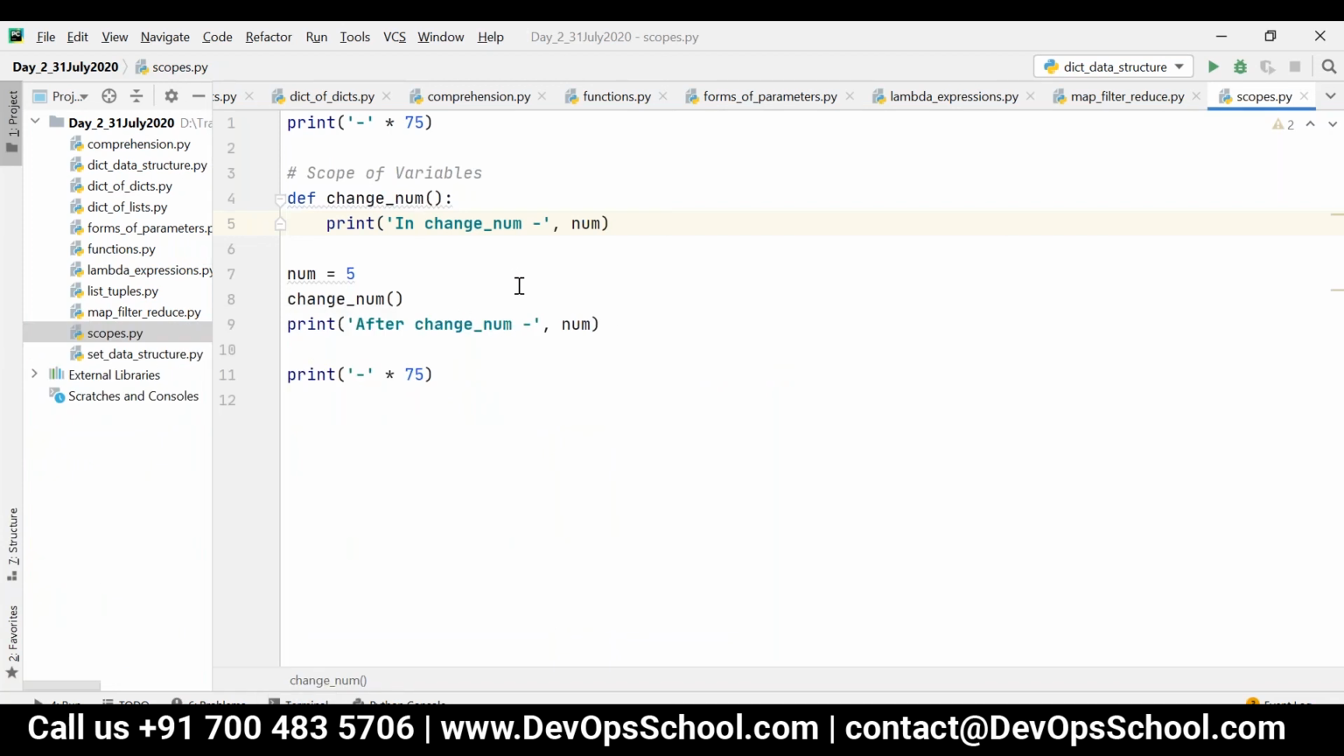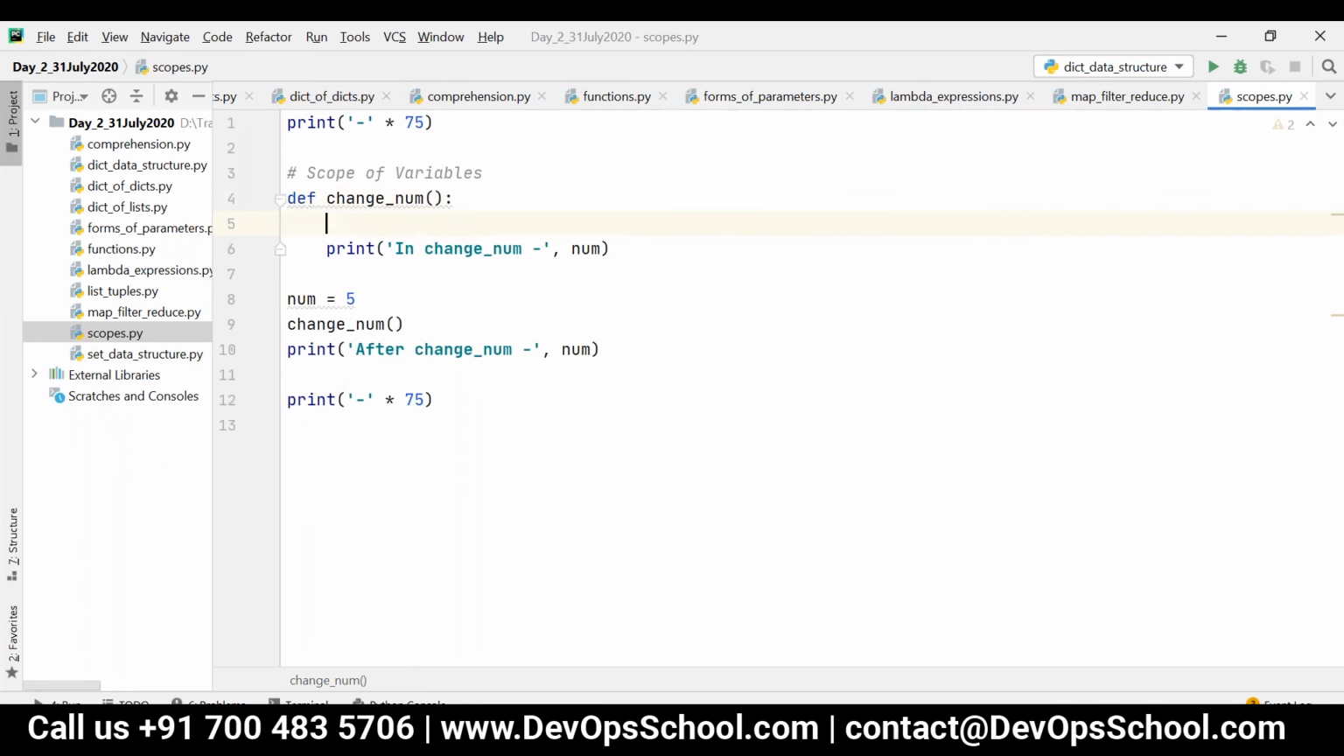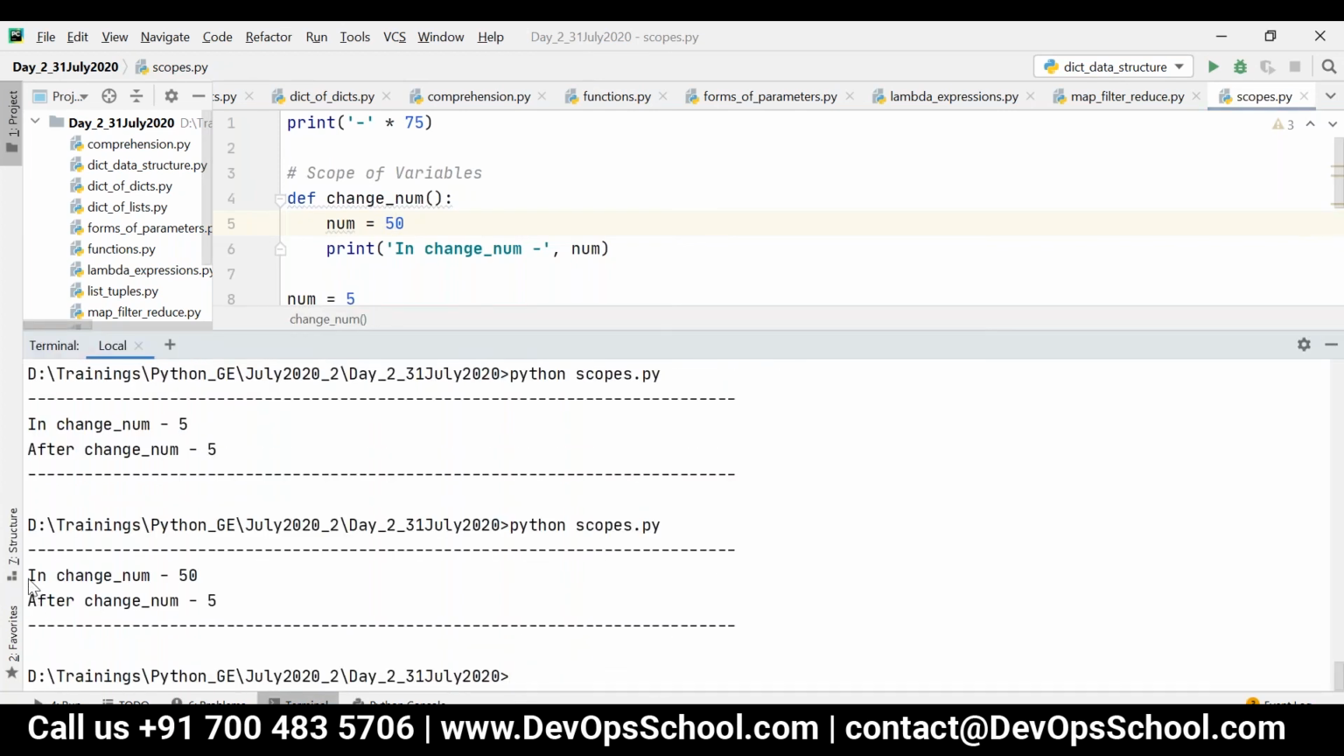Okay, now consider what I'm going to do is declare num is equal to 50 inside the function. So when I say num is equal to 50, this one will be available only for this particular function. If you come outside of the function, it will just point to 5 only, because if you declare any values within this function, it is just a local scope. So look at this now. In change num it is 50, but after change num it is just 5.